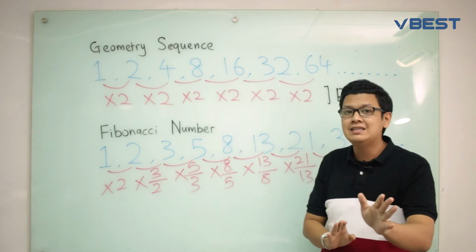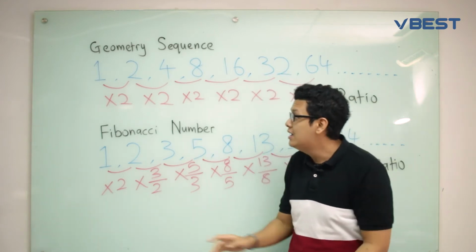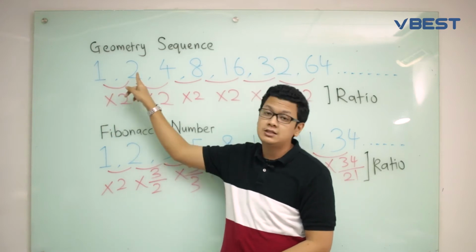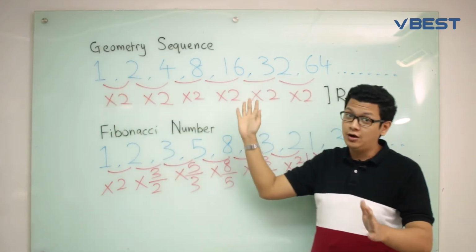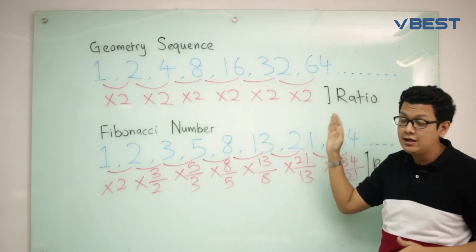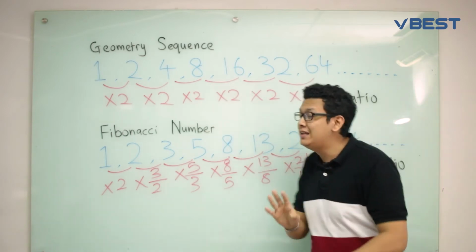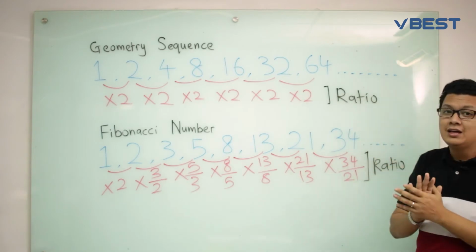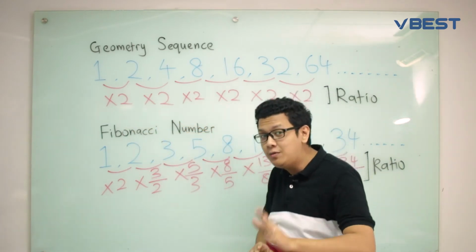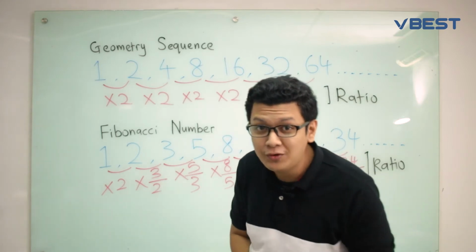But you can see the pattern over here, it's multiplied by 2. You can see 1 multiplied by 2 is 2. So it goes on and on, multiplied by 2 again and again. Alright, so that is actually the ratio. Okay, so this multiplication by 2 is the ratio. So I hope that you know what a ratio means for now.